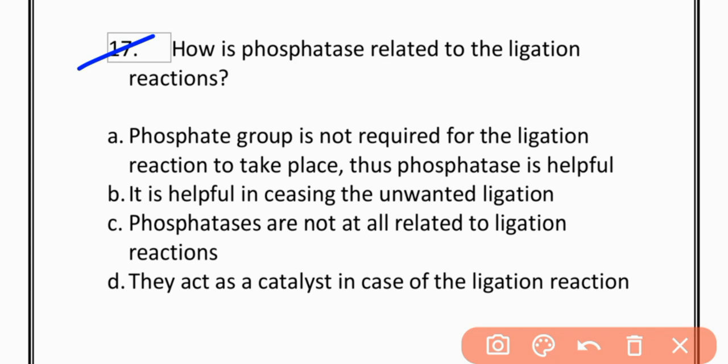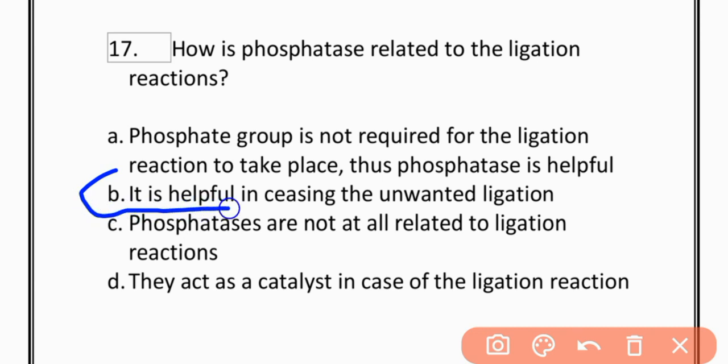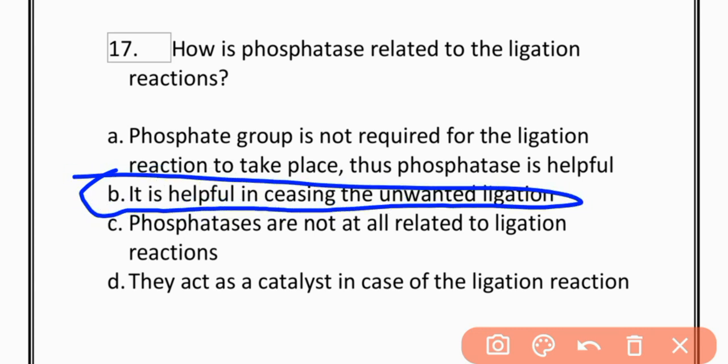MCQs number 17. How is phosphatase related to the ligation reaction? Option A, a phosphate group is not required for the ligation reaction to take place, thus phosphatase is helpful. Option B, it is helpful in preventing unwanted ligation. Option C, phosphatases are not related to the ligation reaction. Option D, they act as a catalyst in the ligation reaction. The correct option is option B. It is helpful in preventing unwanted ligation.